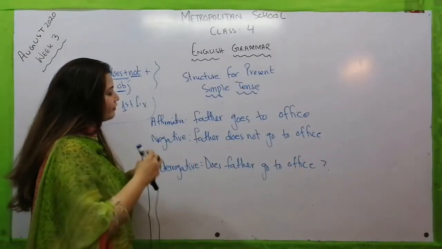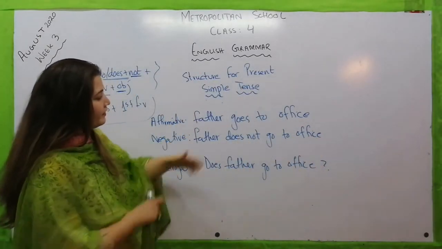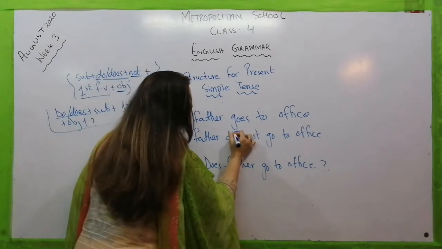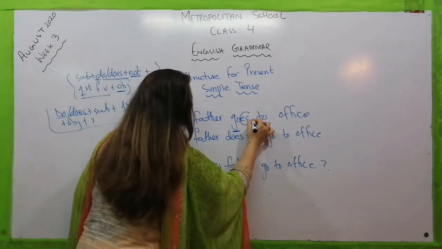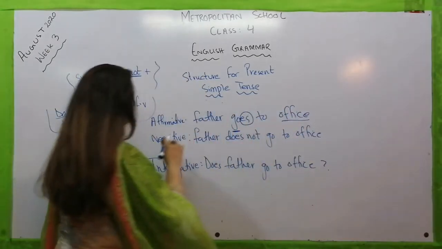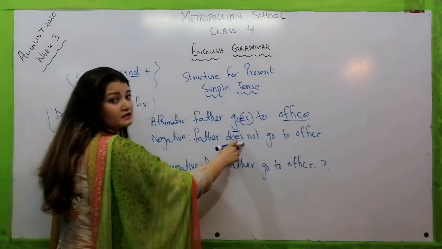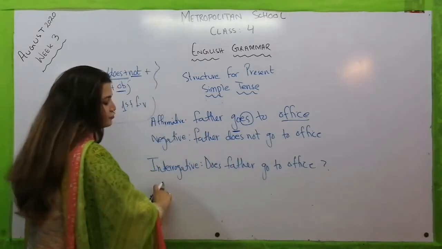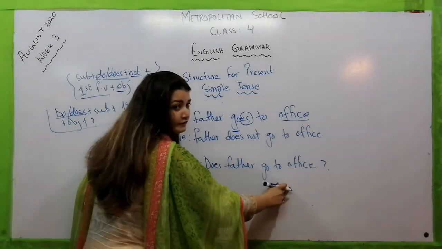Now here for the affirmative, there is a subject, there is the first form of verb, and we have added ES here according to our table, and an object. For the negative, father does not go to office. Interrogative, does father go to office?